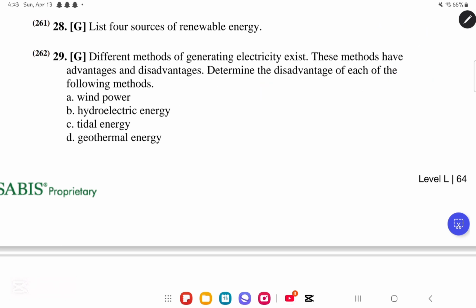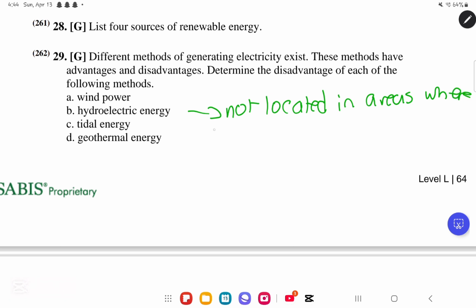Hydroelectric energy. A disadvantage of hydroelectric power is that suitable sites are often a long way from where the electricity is needed. On the other side, constructing water dams involves burying large areas underwater, a situation that could cause real environmental and ecological threats. So again, the hydroelectric energy is not located in areas where they are needed, okay?